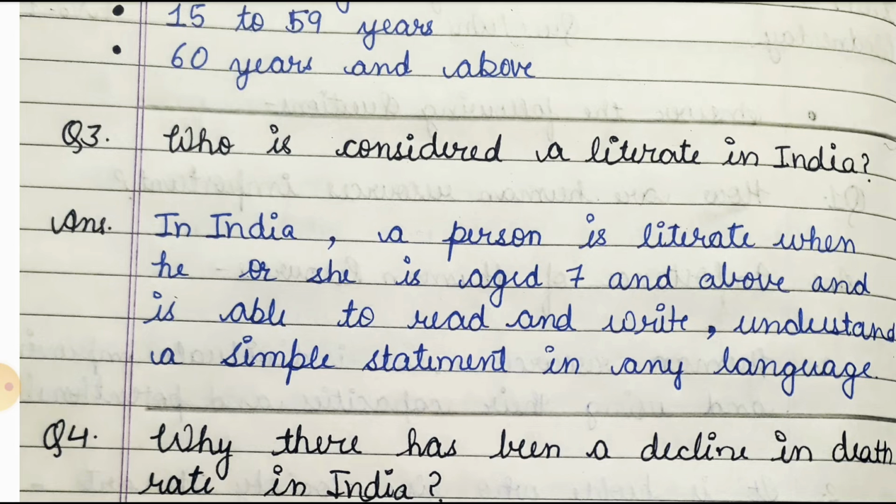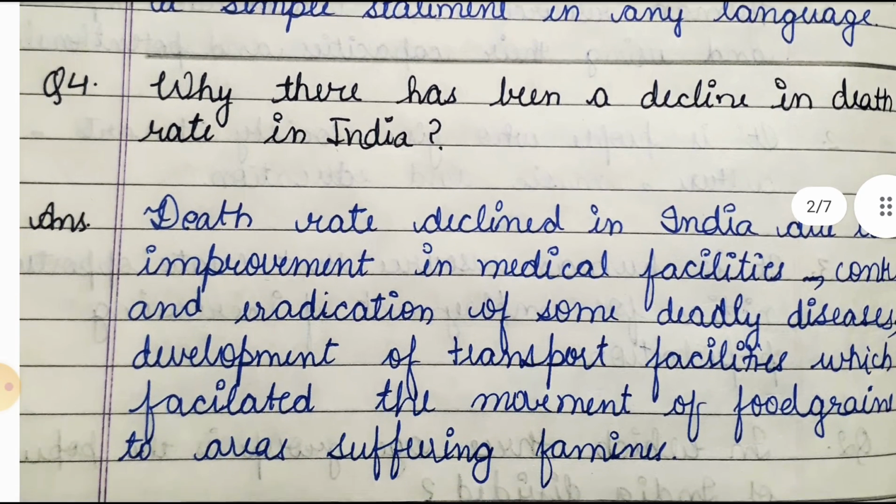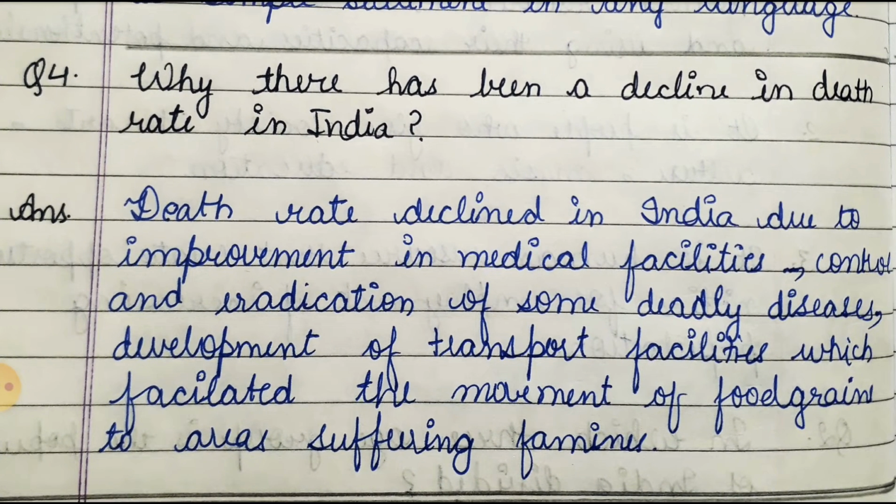Now friends, let's move towards our fourth question. Fourth question is why there has been a decline in the death rate in India. So in this question we are given that in India why the death rate is decreasing day by day.